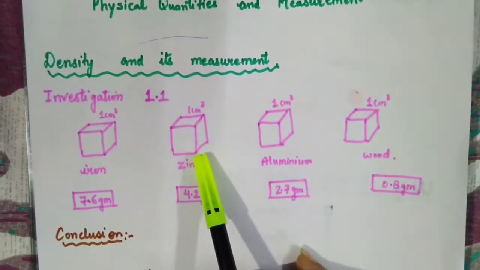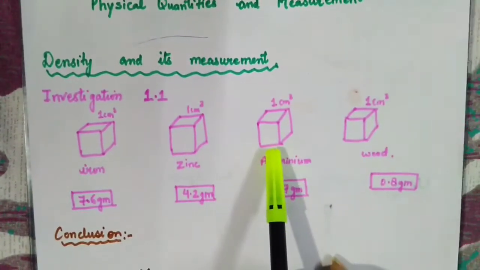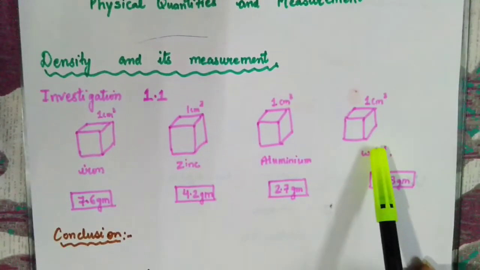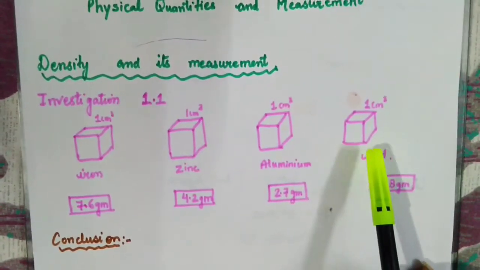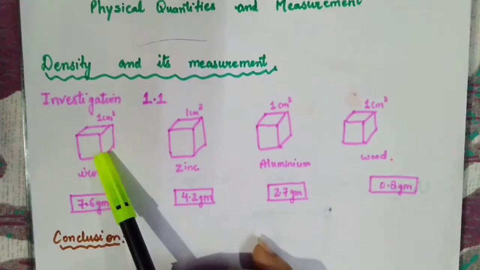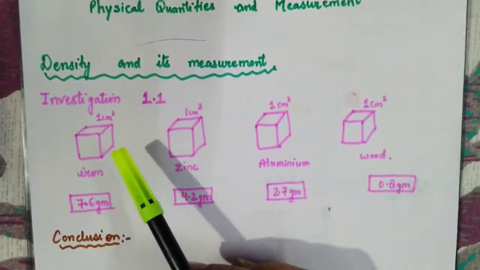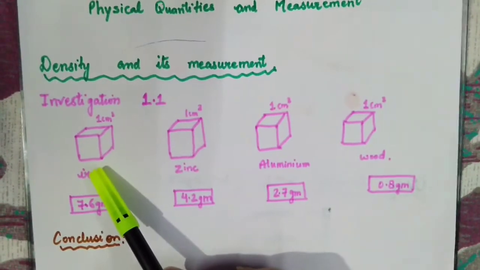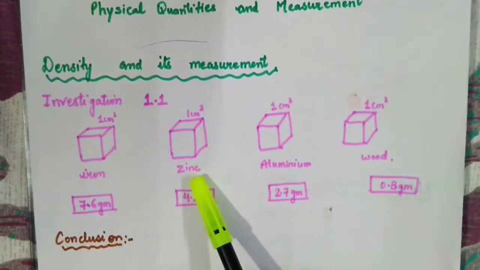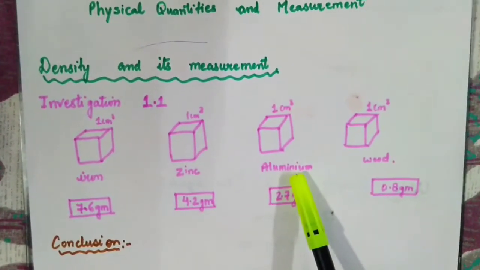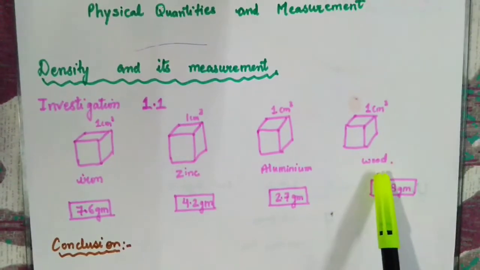The next one is also of the same size, the next one also of the same size, and the last one also of the same size. Size are same, volume is also same, but the material is different. One cube that I am having is of iron, the other one of zinc, the next one of aluminium, and the last one is of wood.